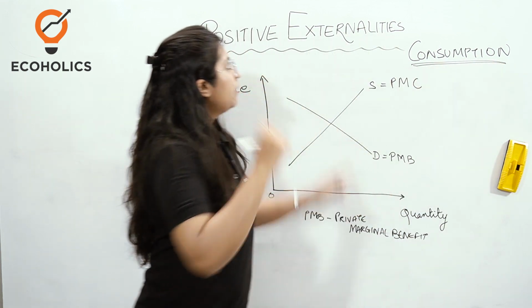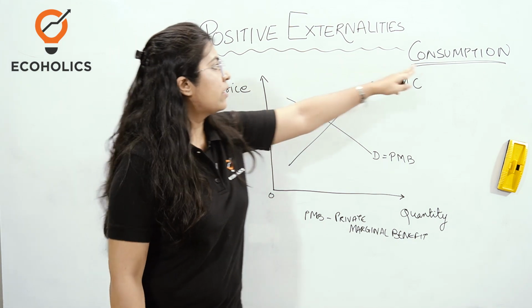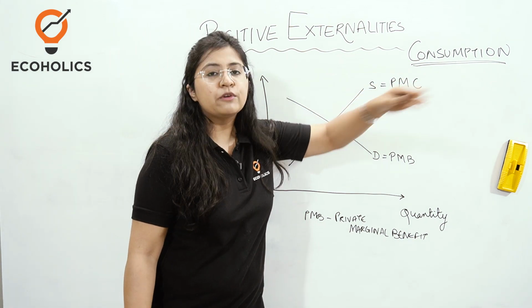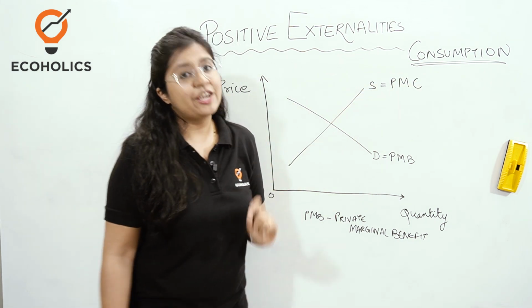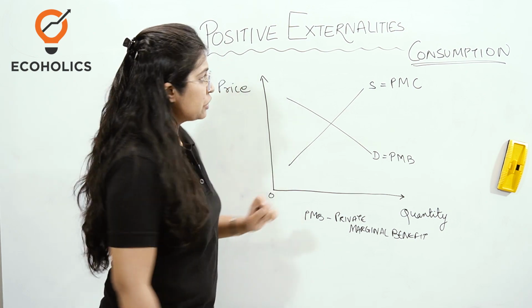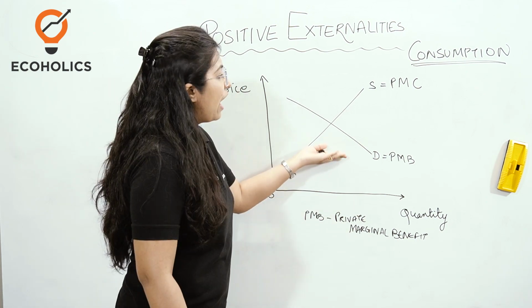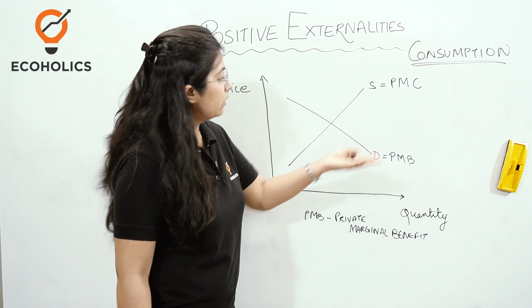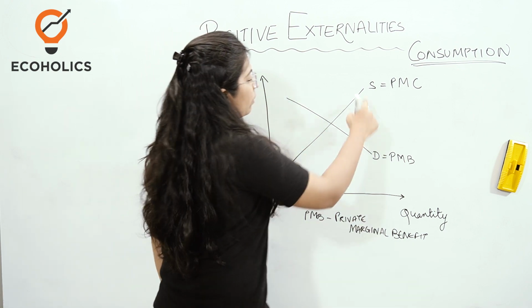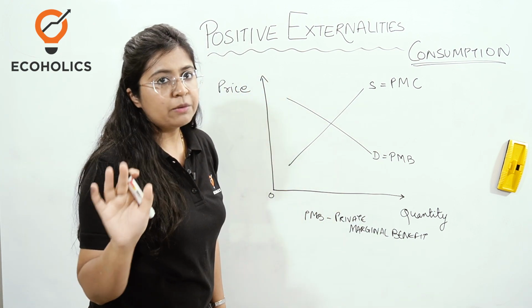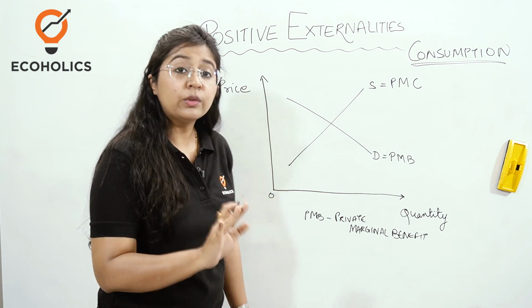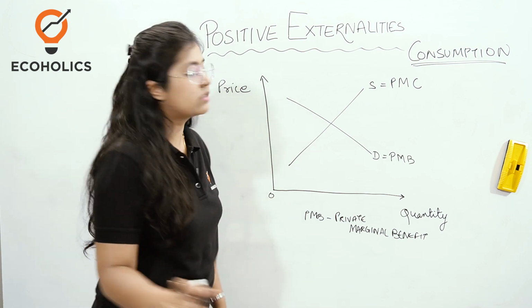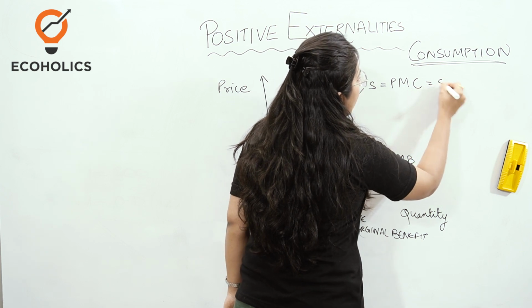Okay, so over here when we talk about positive externalities, we are looking at the consumption component because you are consuming the education as a service. Okay, so from the consumption side, how will the diagram be made? So over here the supply curve will now remain constant and it will represent both the private as well as the social cost.